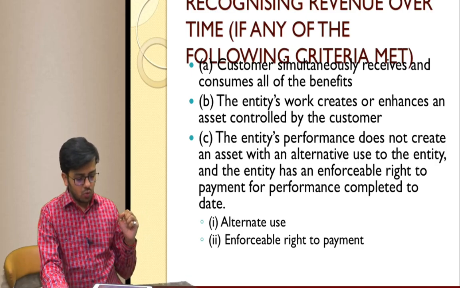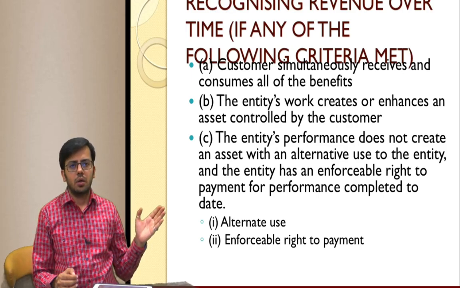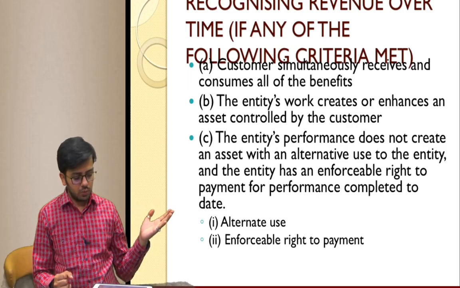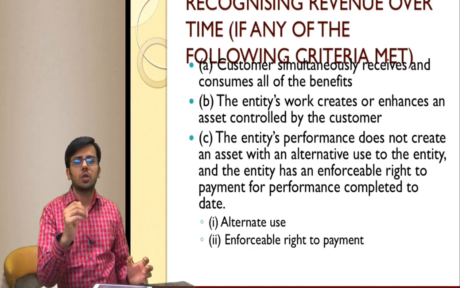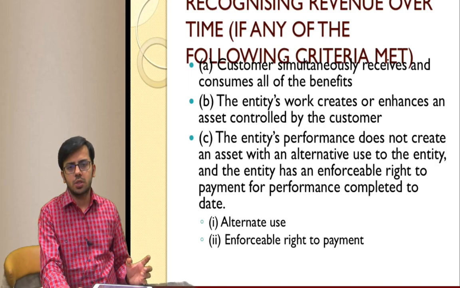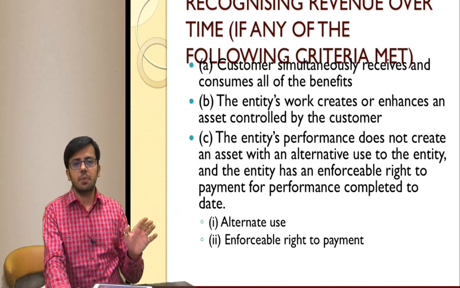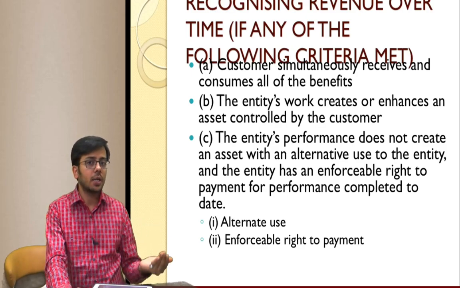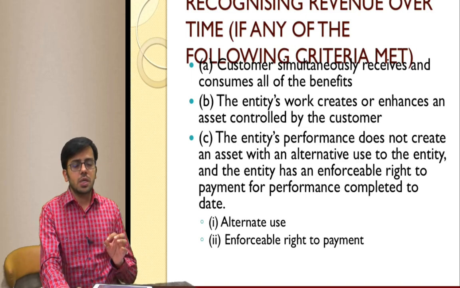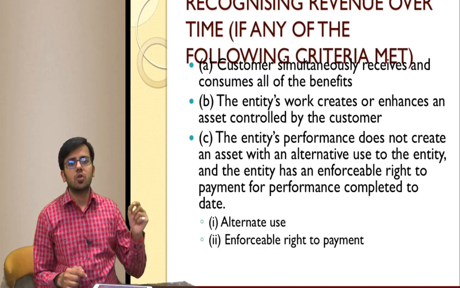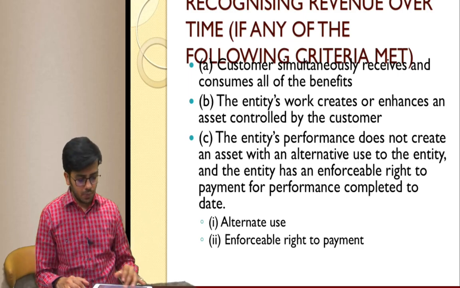What I mean to say over here is this particular property is specifically being made for the customer. In that case, revenue is recognized over the period of time and not at a point of time. If none of the conditions are satisfied, revenue is recognized at the end when control is transferred, risk and reward is transferred at a point of time.